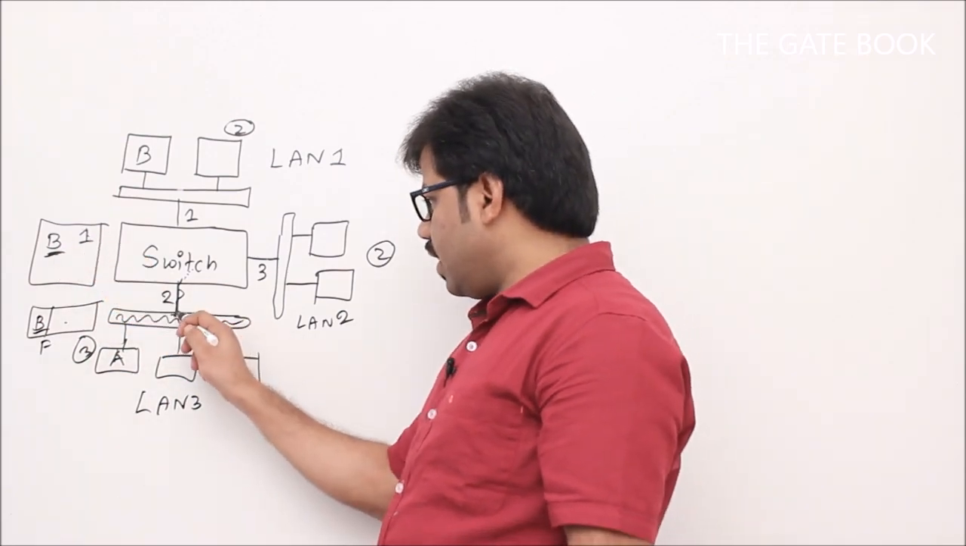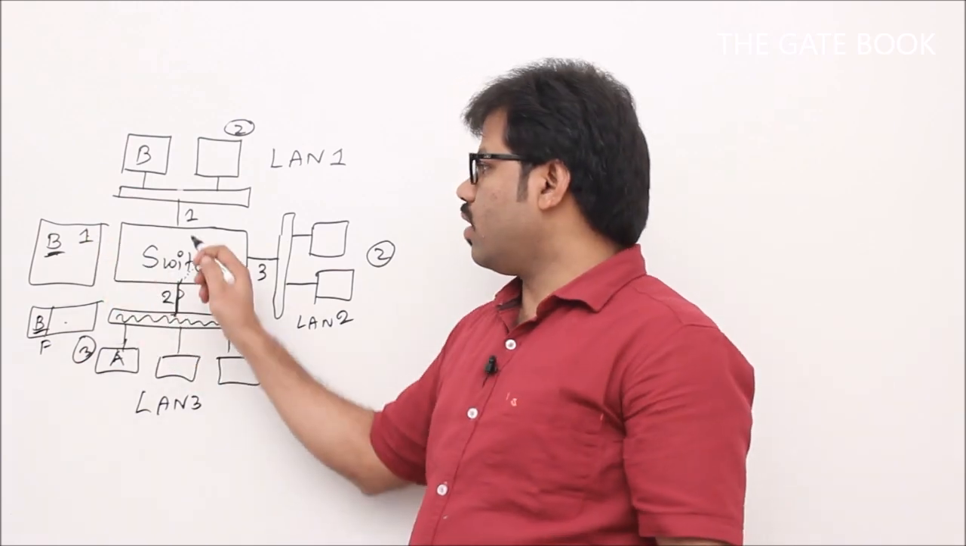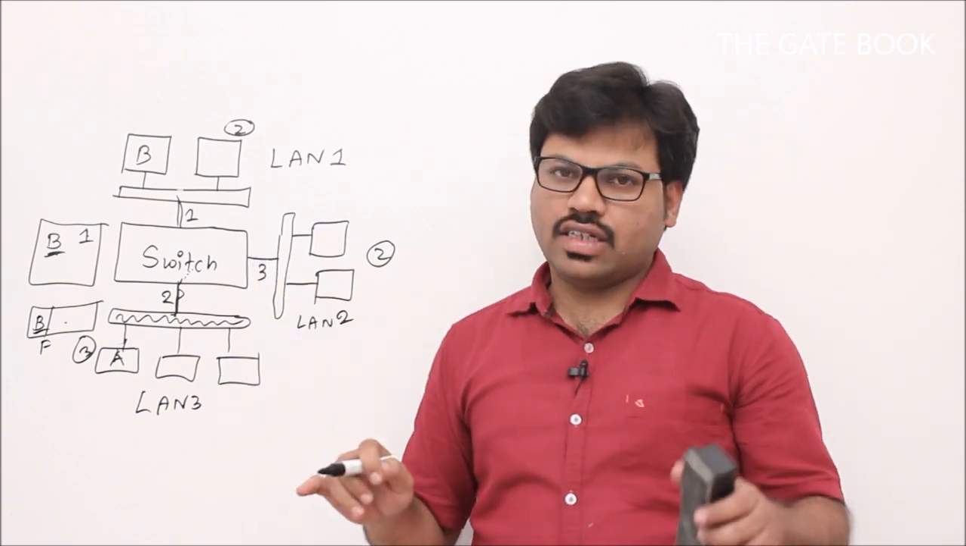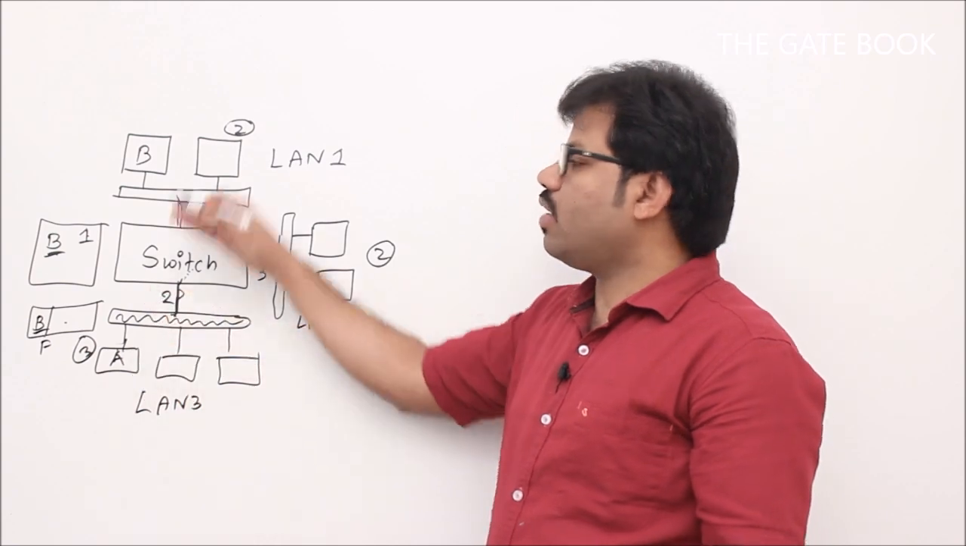Now it will see like this. It is coming from port number 2. Now it has to go to port number 1. Simply it will forward it. So in that way, switch is an intelligent device which can send frames from one LAN to another LAN.